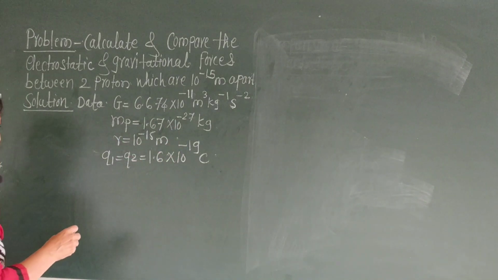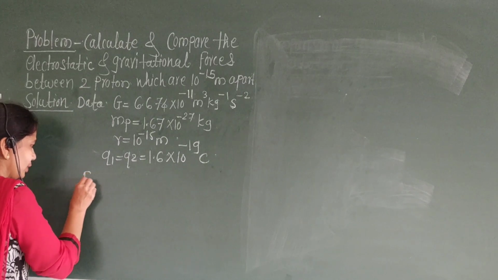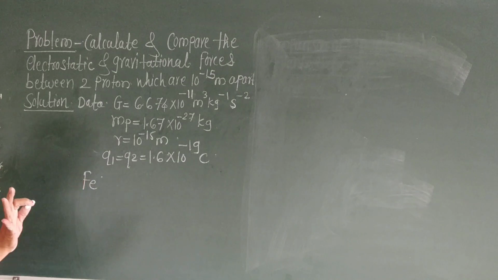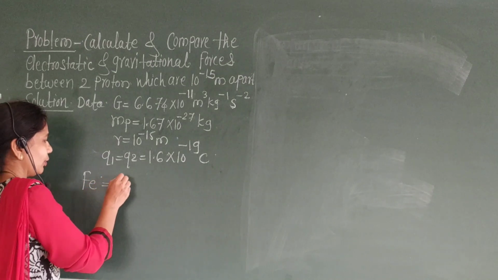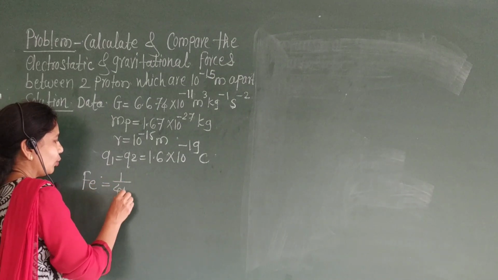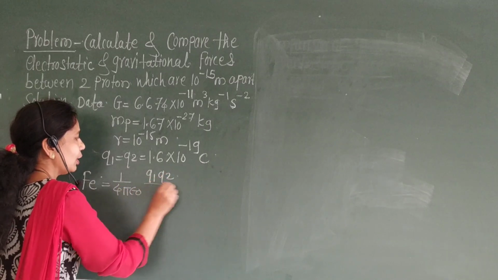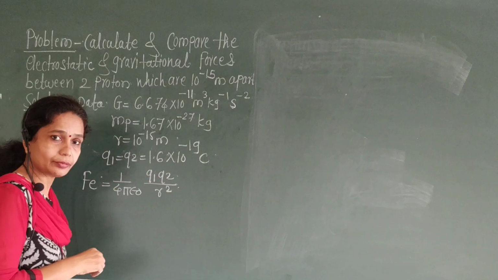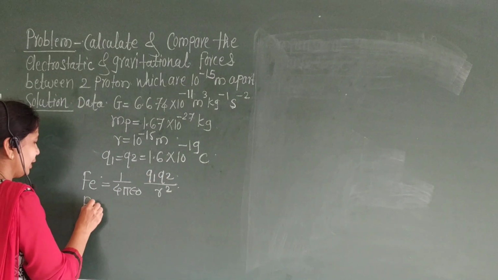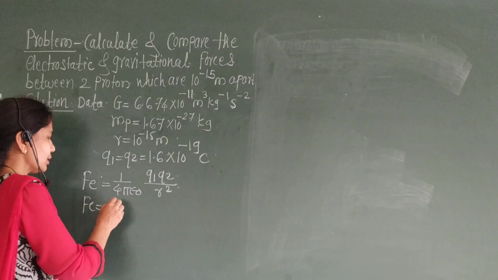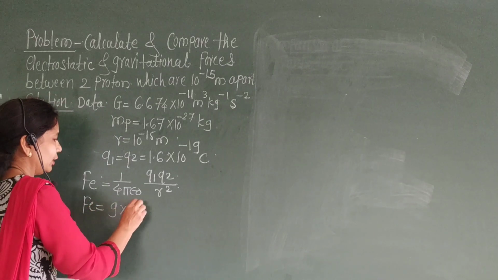First we calculate the Fe. Fe means electrostatic force, E for electrostatics, which is equal to 1 upon 4 pi epsilon 0 Q1 Q2 upon R square. Therefore, Fe is equal to 1 upon 4 pi epsilon 0, which is 9 into 10 raised to 9.